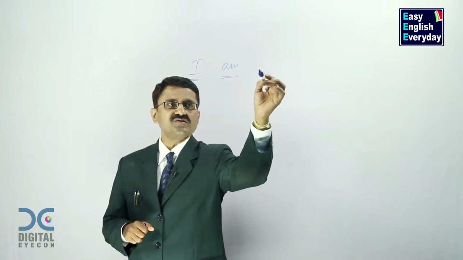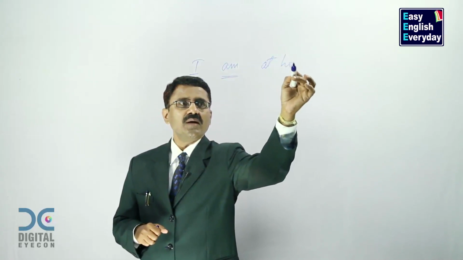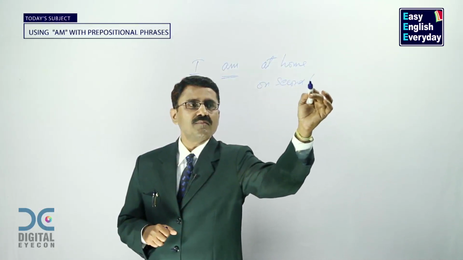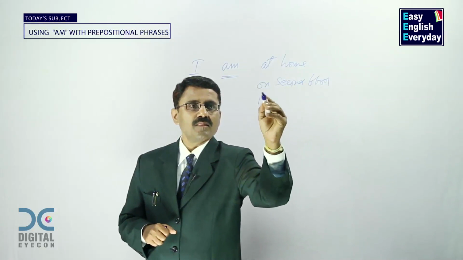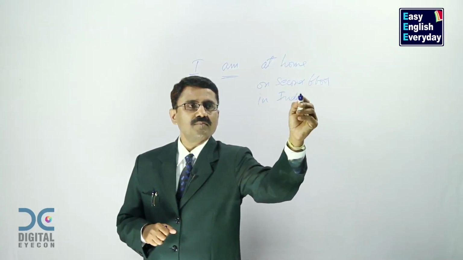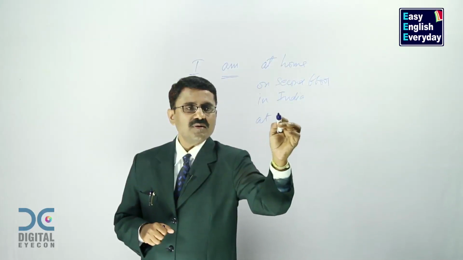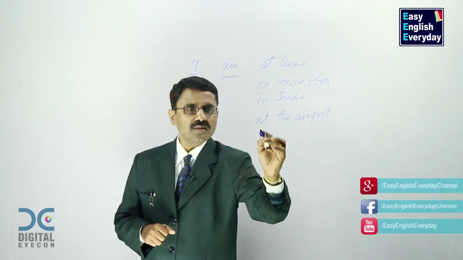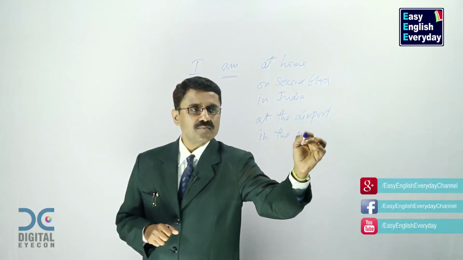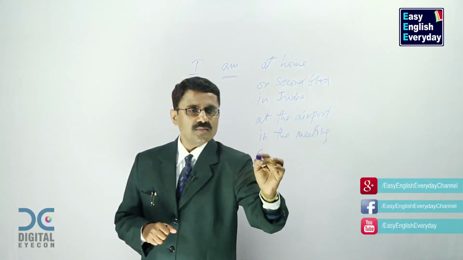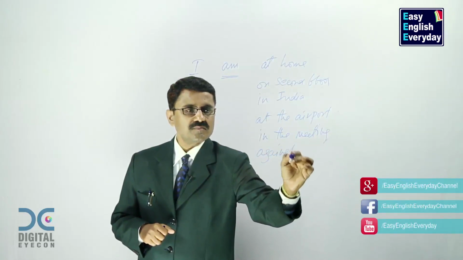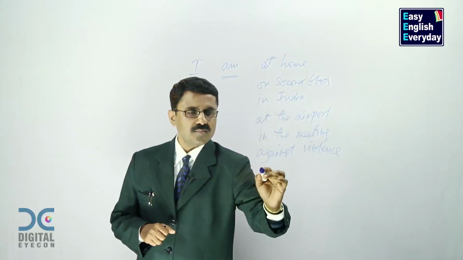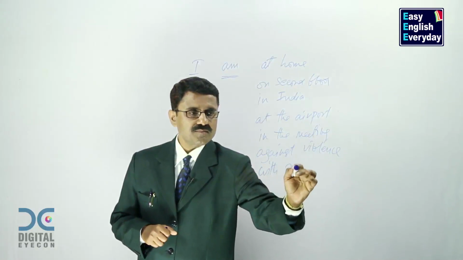Just see these sentences. I am at home. I am on second floor. I am in India. I am at the airport. I am in the meeting. I am against violence. I am with my parents.